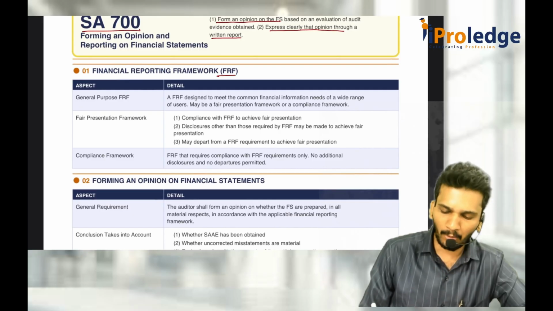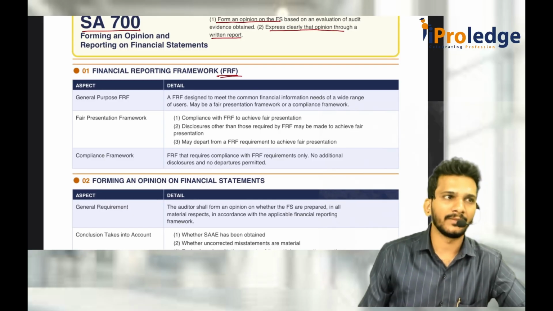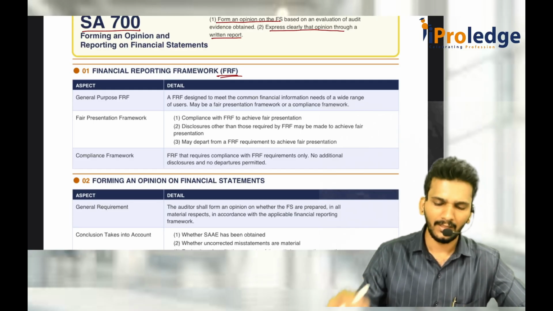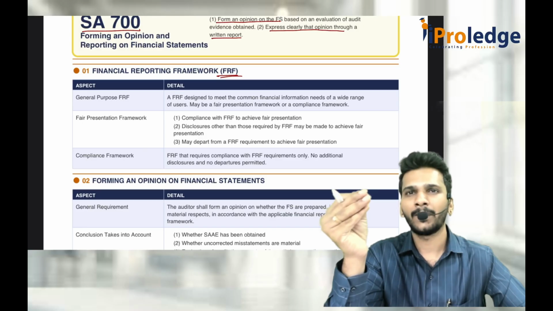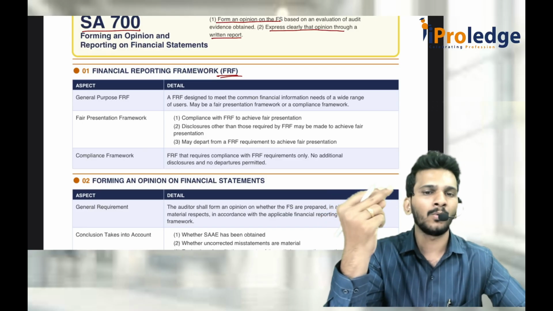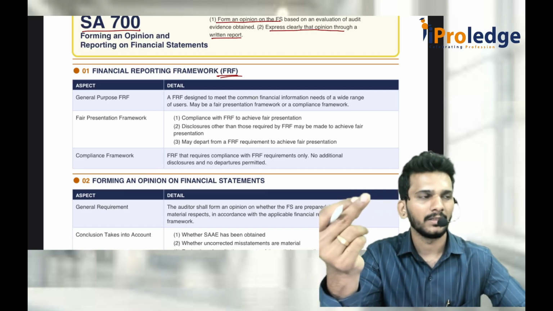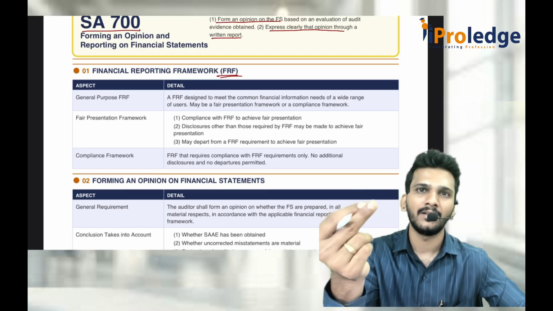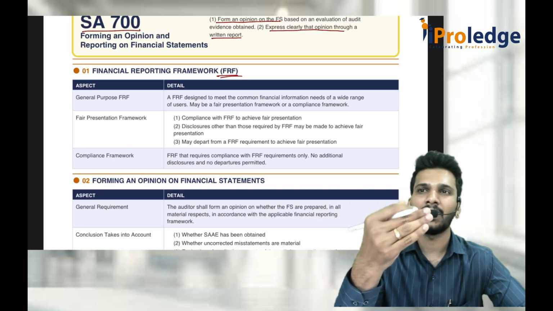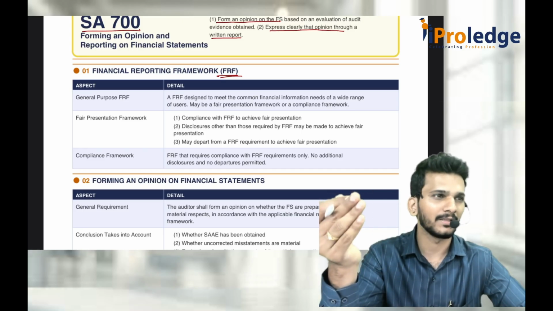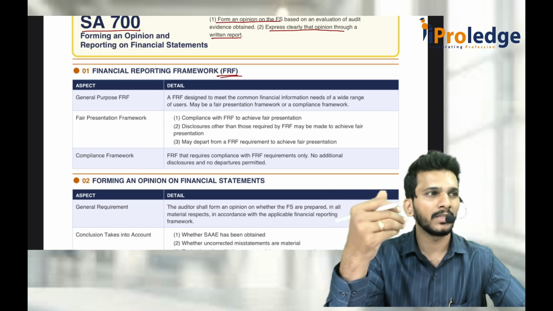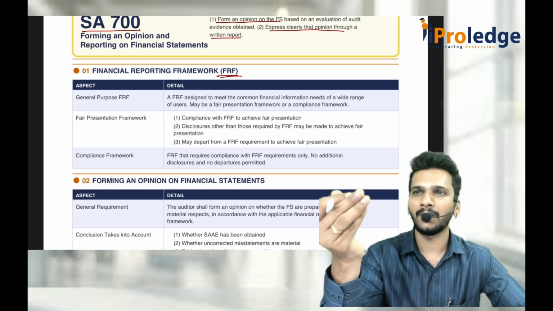This financial reporting framework we actually discussed in the basic fundamentals chapter, so you can go through that. I'm just telling that a company has to compulsorily apply the applicable financial reporting framework. Sir, what is the applicable financial reporting framework? There are two types of financial statements. One is general purpose financial statements. Second one is special purpose financial statements. So what are general purpose financial statements? Any financial statements prepared using a general purpose framework are called general purpose financial statements.